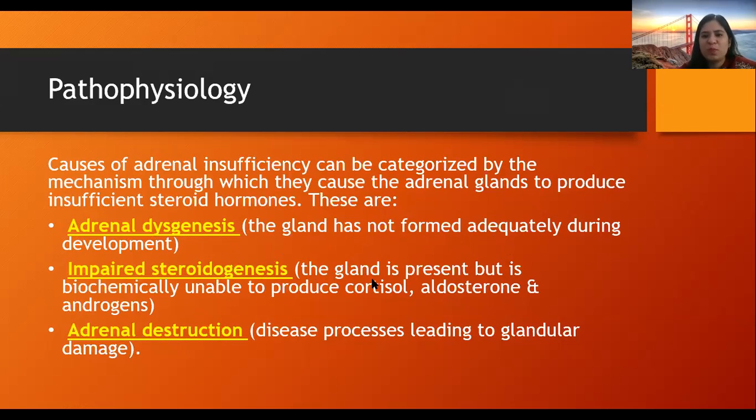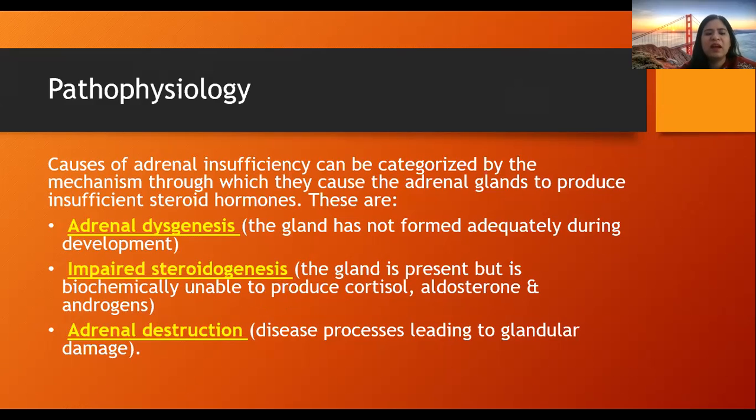The gland is present normally, but biochemically unable to produce cortisol due to some enzymatic deficiencies, like in congenital adrenal hyperplasia, so as to produce adequate amounts of cortisol, aldosterone and androgens. The gland is there, but the mechanisms are not happening properly.